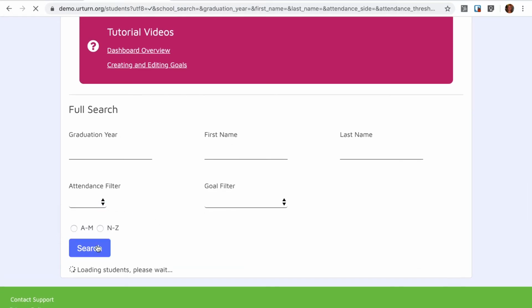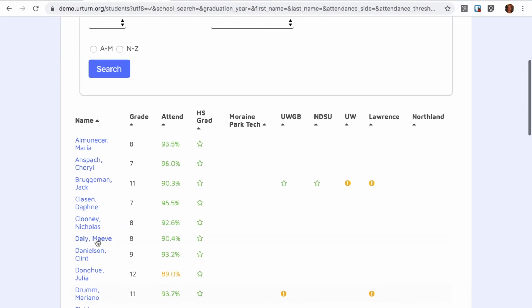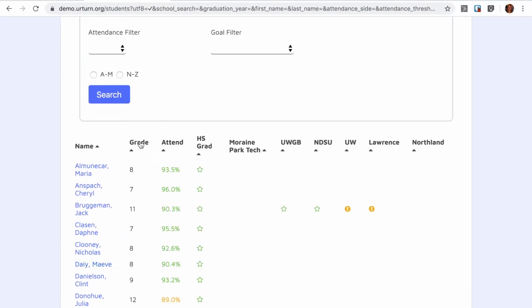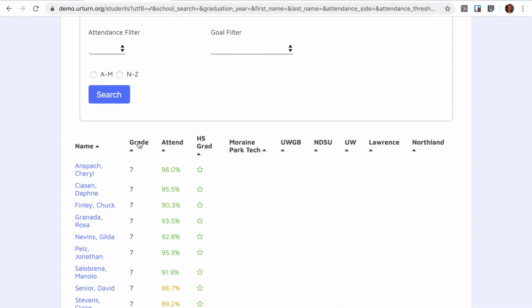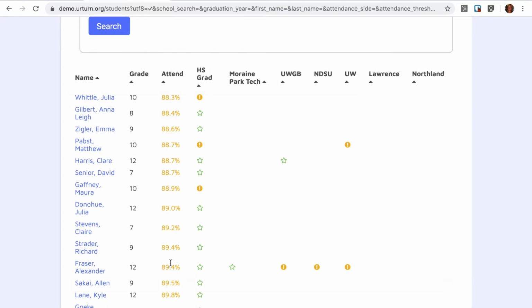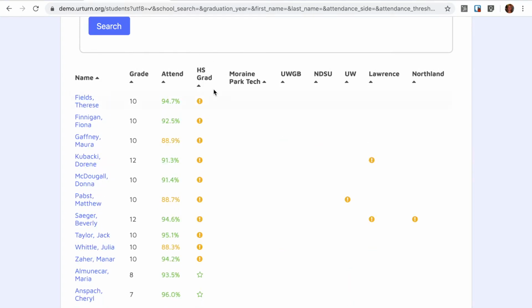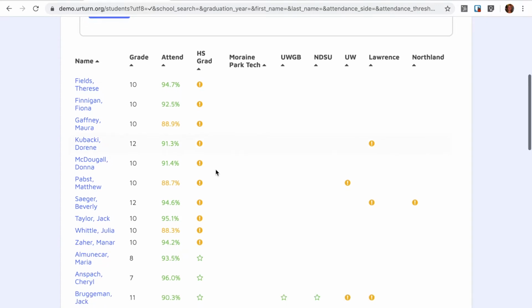Let's just take a look at a list of all of the students that a counselor is assigned to. The counselor can sort by what grade level students are in, whether they are off track a little bit with their attendance. And we've built in high school graduation as a default goal, so everyone's got the high school graduation goal set for them, and the counselor can track those students who are off track of graduating high school on time.